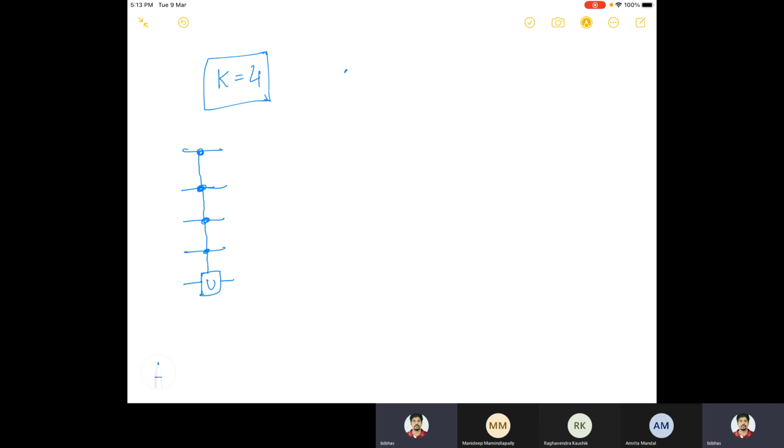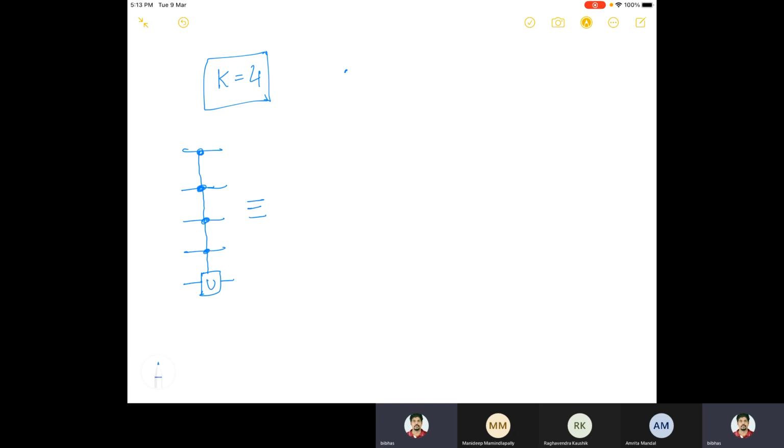Now I want to implement this using a different circuit. Let me first draw it, and then we'll talk about how it is done. One thing is that I need some ancilla qubits here. How many ancilla qubits will be needed?